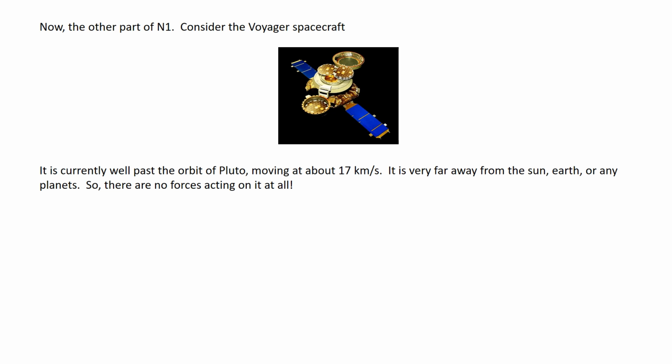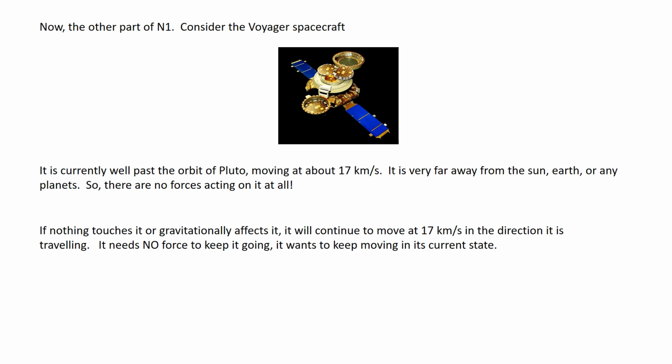Here's the other part of N1. Let's consider the Voyager spacecraft. There it is. It's currently well past the Pluto orbit. It's moving at about 17 kilometers per second. It's very, very far from the Sun or Earth or any other planets, so there's essentially no force acting on it at all. If nothing touches it or gravitationally affects it, it will continue to move at that 17 kilometers per second in the direction it's currently traveling.